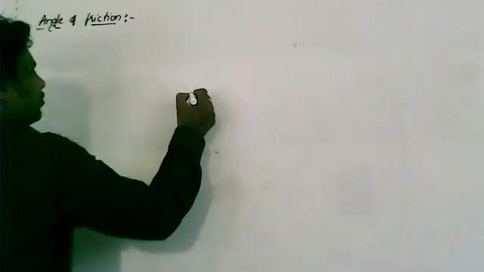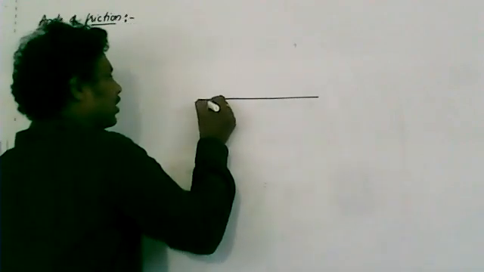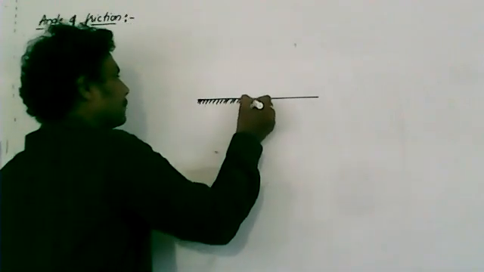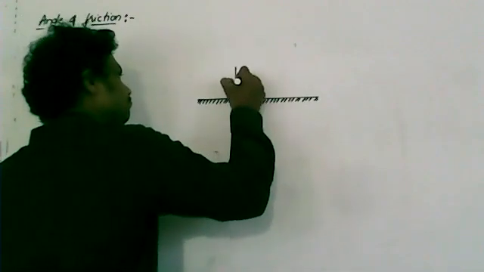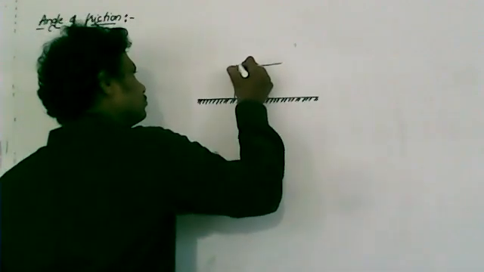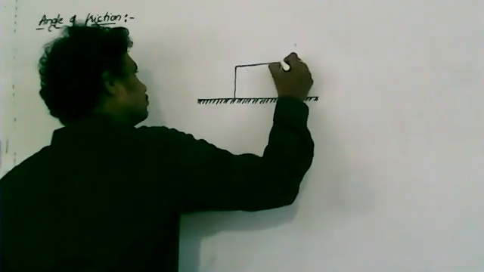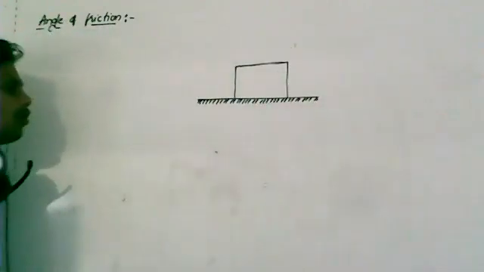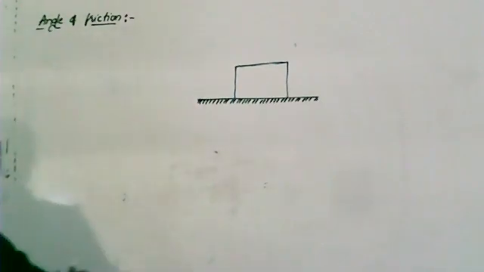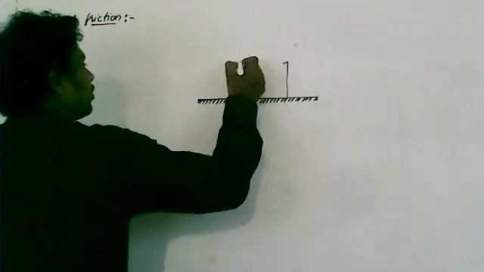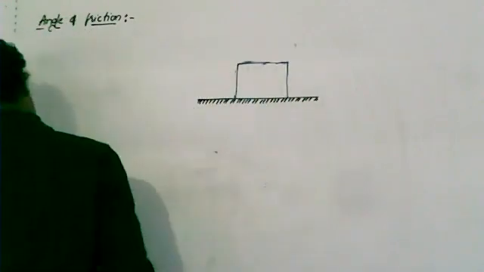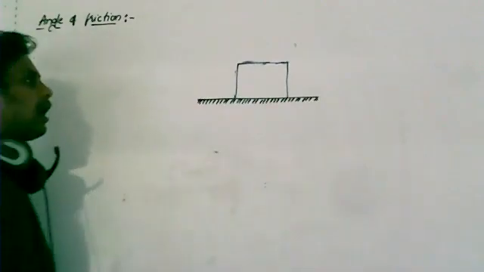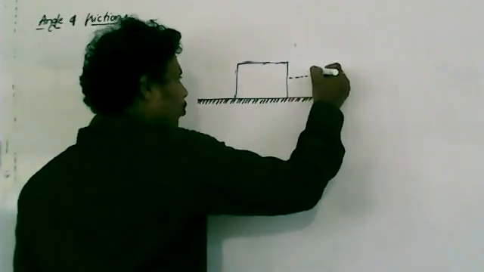For example, I'll consider this as a horizontal surface, and I'll take this as a block of mass M. Now both are in contact. Now I will apply some force in this direction.